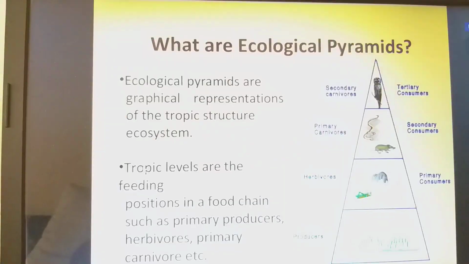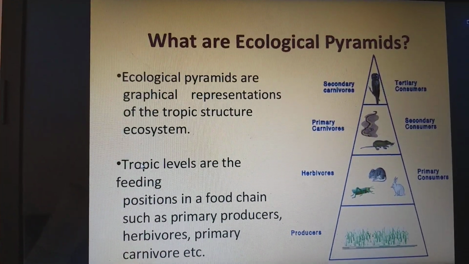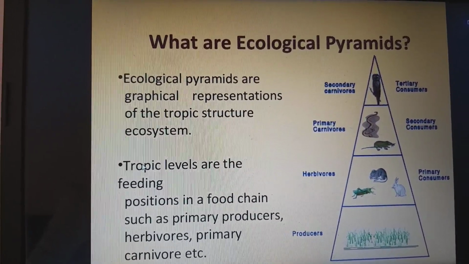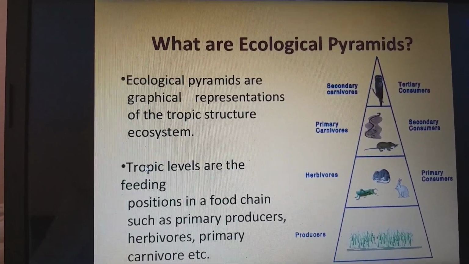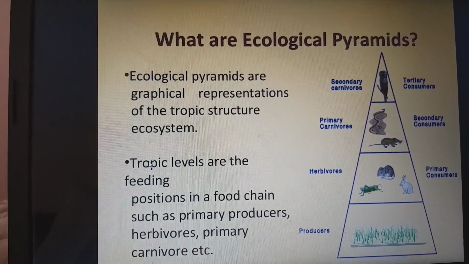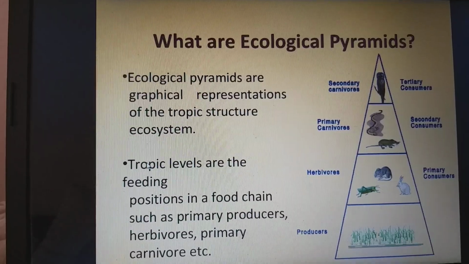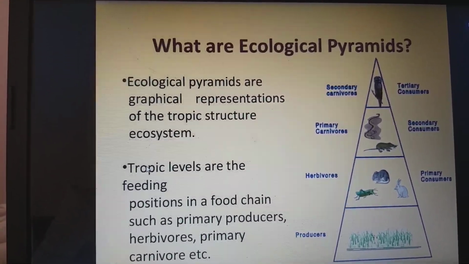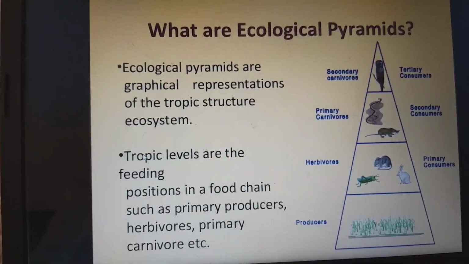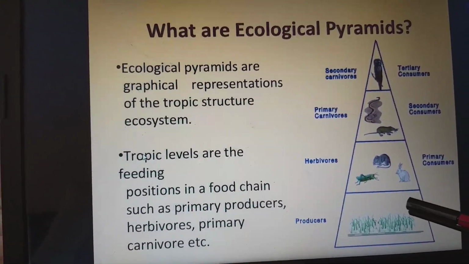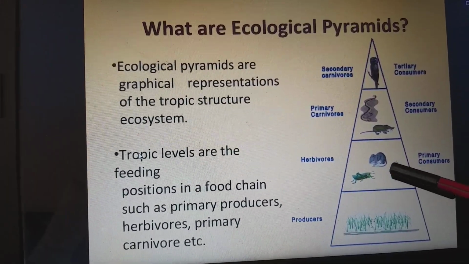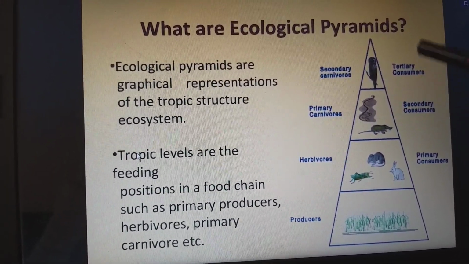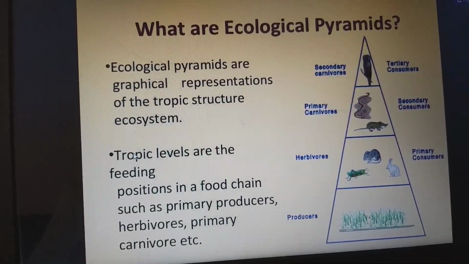Ecological pyramids. What are ecological pyramids? Ecological pyramids are a graphical representation of the trophic structure of an ecosystem. The trophic levels are the feeding positions in a food chain, such as primary producers, herbivores, primary carnivores, etc. We have seen this same picture previously. We have the producers, herbivores, which are the primary consumers, and primary carnivores, which are the secondary consumers. Tertiary consumers are secondary carnivores.